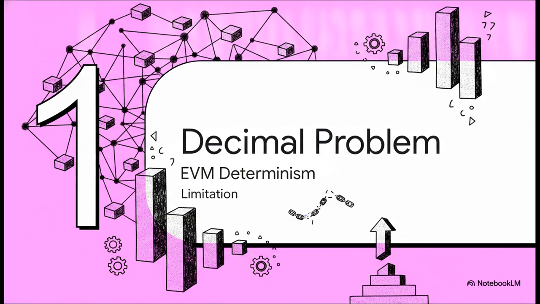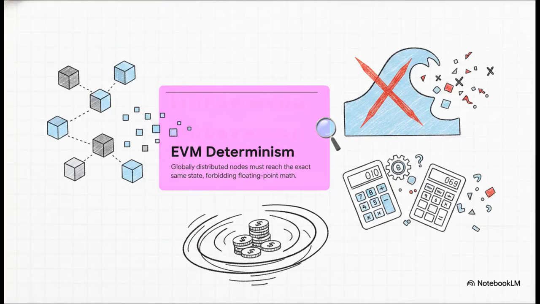Let's kick things off with Section 1, the blockchain decimal problem. So it all boils down to this foundational concept called EVM determinism. This is the absolute strict requirement that thousands of globally distributed nodes in a decentralized network have to reach the exact same mathematical state. No exceptions.